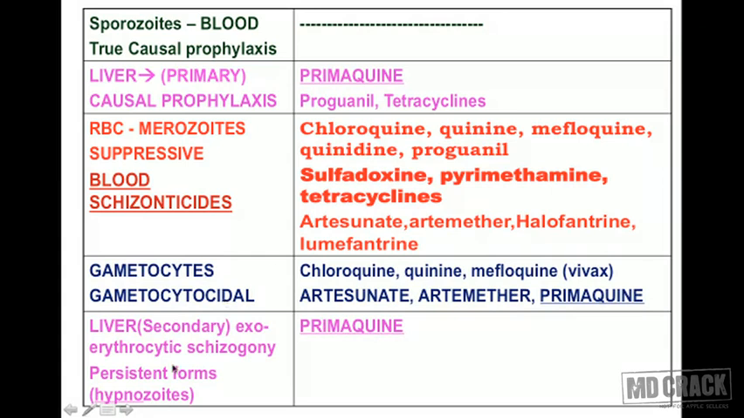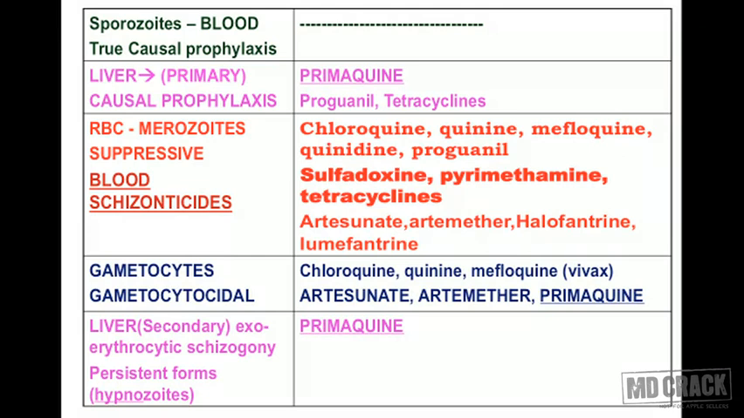We go to the last box now. I hope you remember the life cycle. The malarial parasite has developed in the liver. It came to the RBCs. There is a multiplication. There is a clinical attack. After this, gametocytes are formed and go to the mosquito. But in between this whole process, some of the merozoites are going back to the liver and developing there and remaining dormant there, what we call hypnozoites. These are the persistent forms.